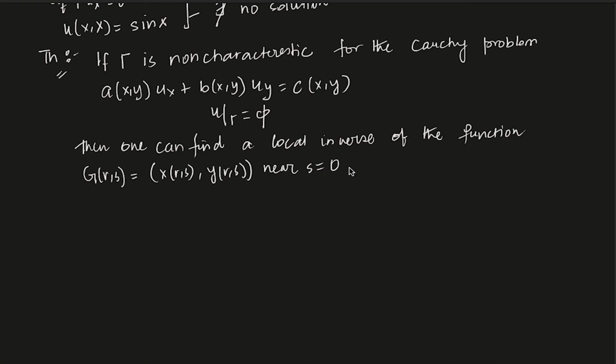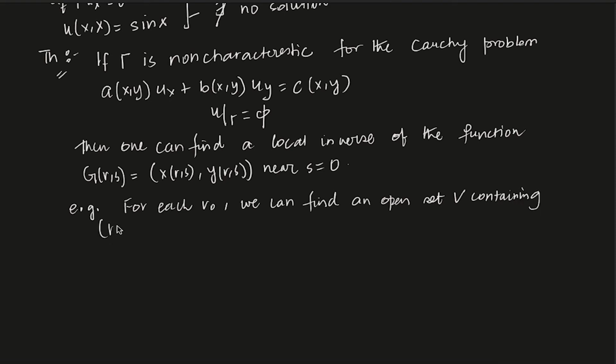Clear? So what it means is, for each R naught, we can find an open set V containing R naught 0 and an open set U containing G(R naught 0).